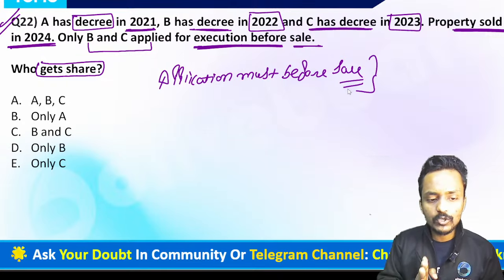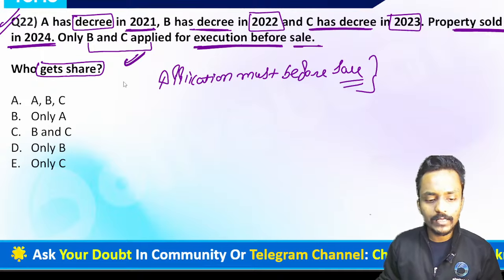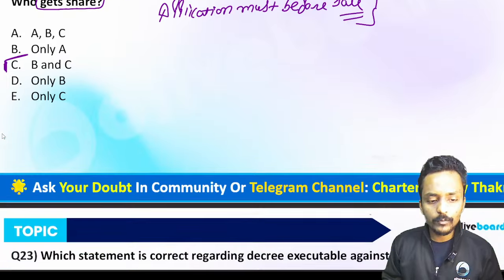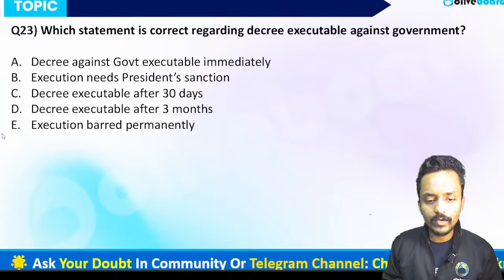So when the property was sold in 2024, B and C had already applied for the execution of the decree before the sale, so these persons are allowed a share in the proceeds of this property sold. So option number C is absolutely correct.